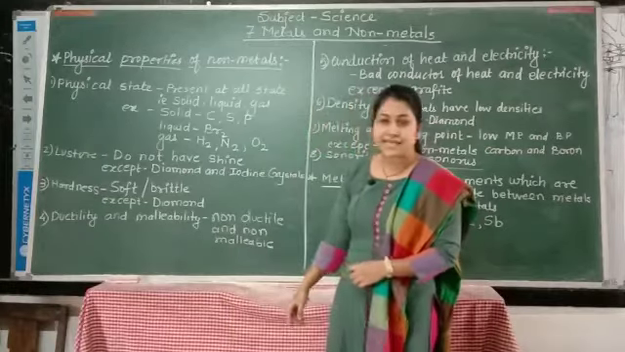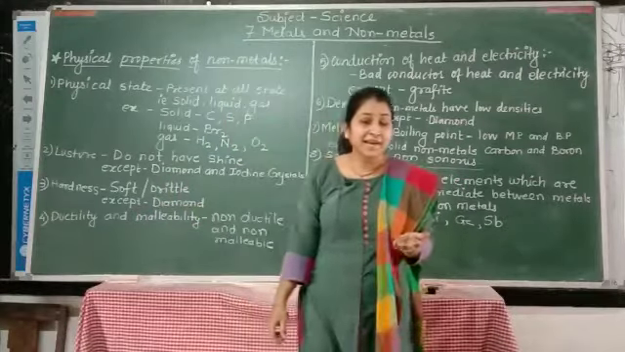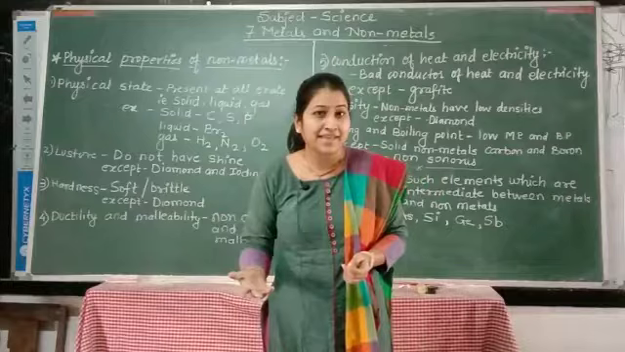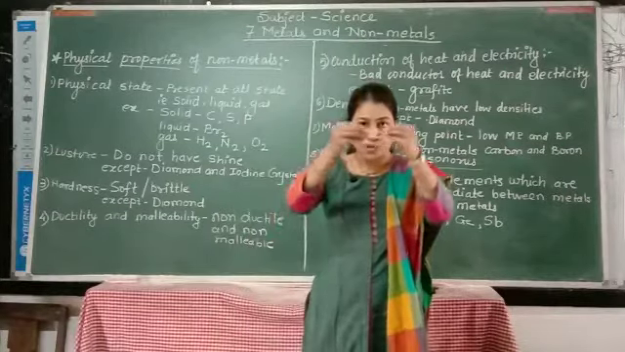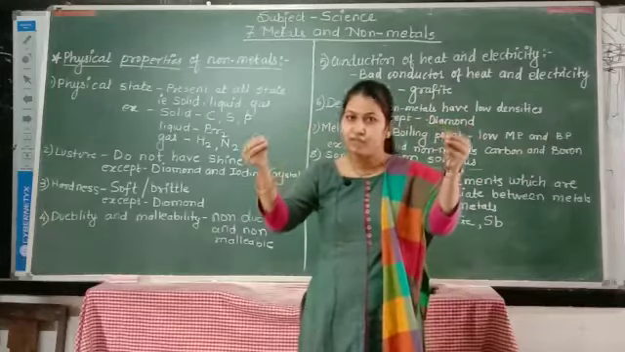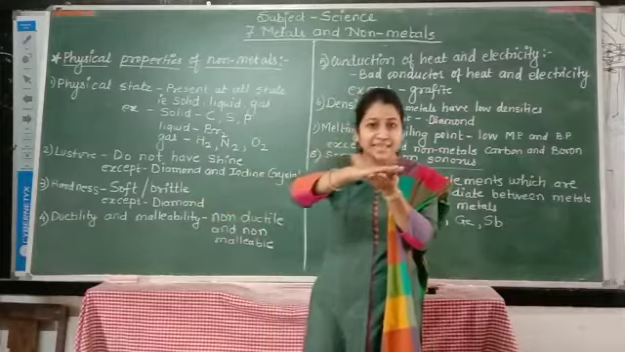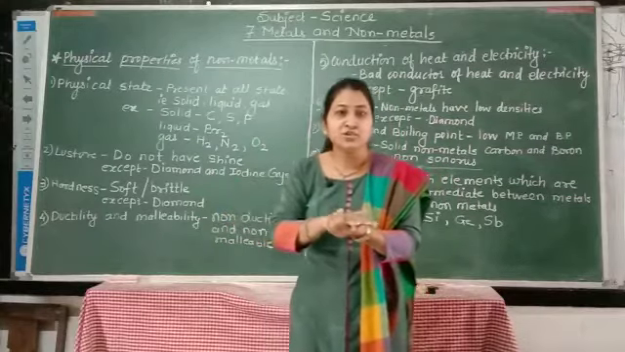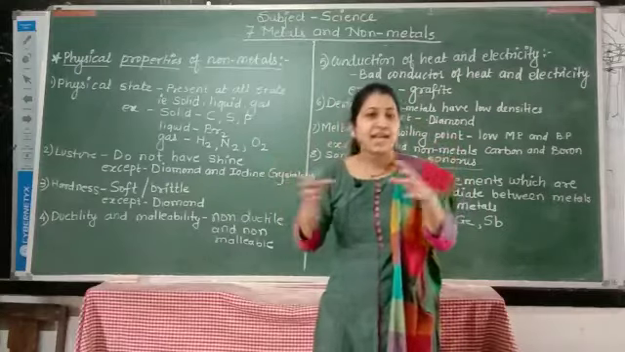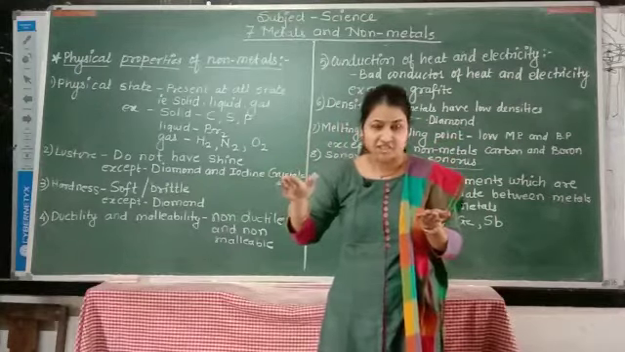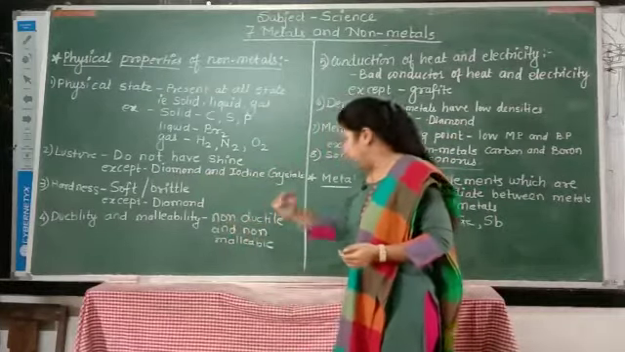Our fourth property is ductility and malleability. What is meant by ductility and what is meant by malleability? Ductility means it can be drawn into thin wires, and malleability means it can be beaten into thin sheets. But dear students, non-metals cannot be drawn into thin wires and cannot be beaten into thin sheets. So they are non-ductile and non-malleable.